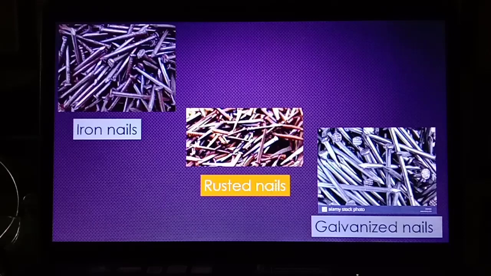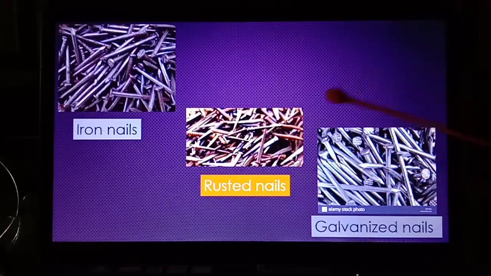As we make many products from iron, it is very necessary to protect iron from rusting, because rusting makes iron weak. To protect iron from rusting, we can use many methods. We can apply oil on it, we can apply grease, we can paint it, and the best method is galvanization.